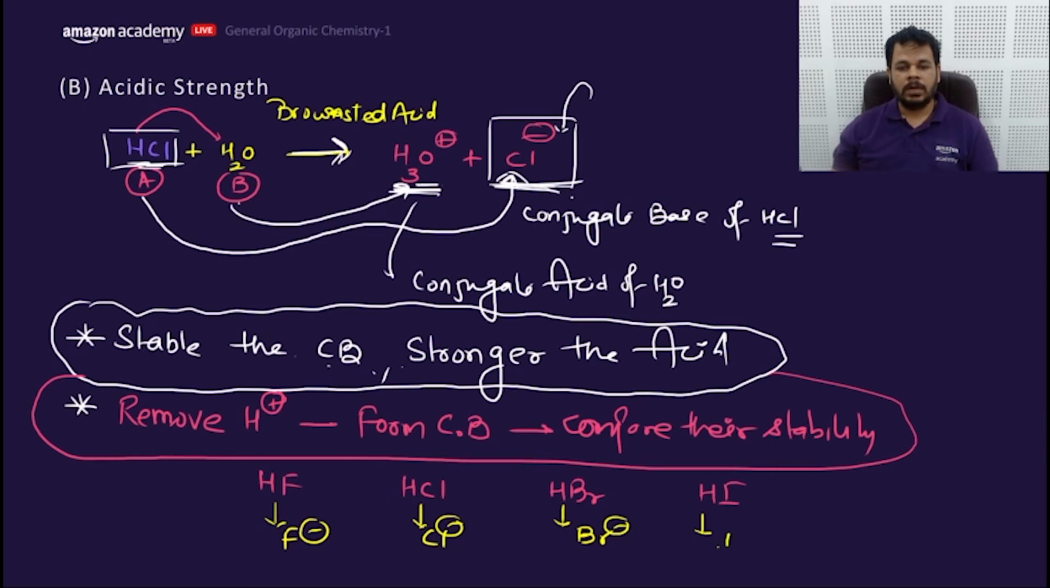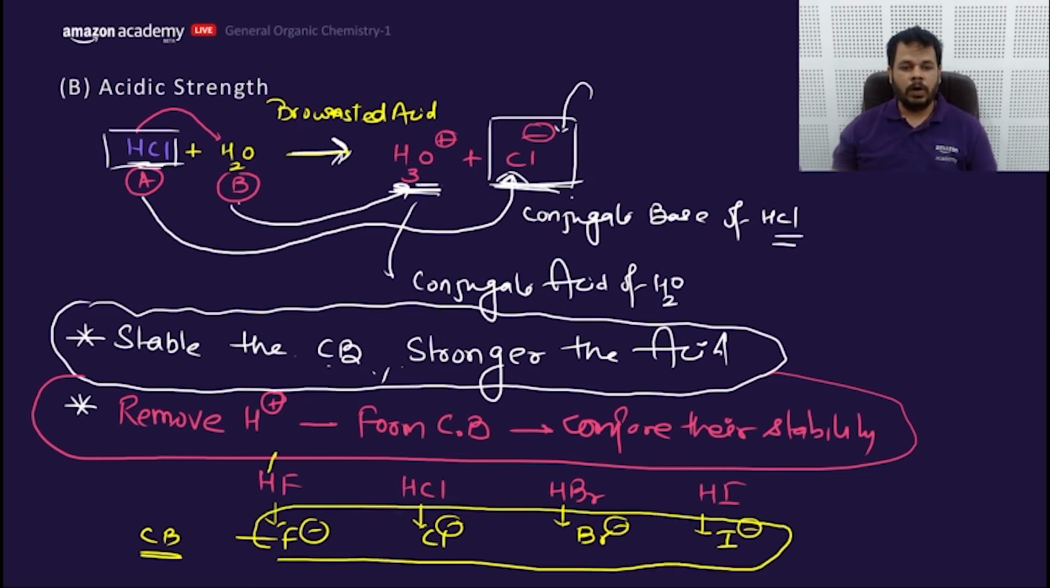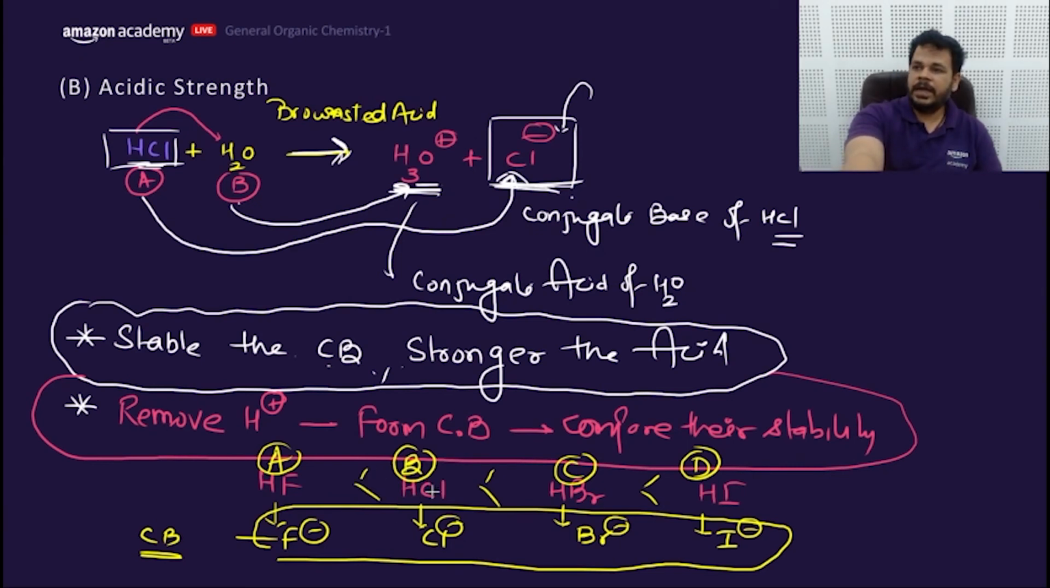So this is the conjugate base of the given acids. Compare their stability. We have already compared the stabilities of all four. So what would be the order of acidic strength of A, B, C, D? Yes, D, C, B, A. Very good. Remove H plus, form the conjugate base and compare its stability. We have already compared the stabilities of F minus, Cl minus, Br minus and I minus. So that means the acidic strength goes like this: HI, HBr, HCl and then HF. Clear? Is it clear, my dear friends?